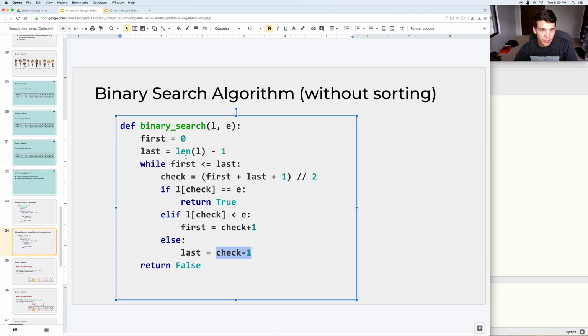And then basically this can keep looping, until if first ever becomes greater than last, then your markers, as you're doing your search, if this moves up and this moves up and they ever cross paths, then that means you would have basically ruled out everything in the sorted list from being what you were searching for, and then you can go ahead and return false.